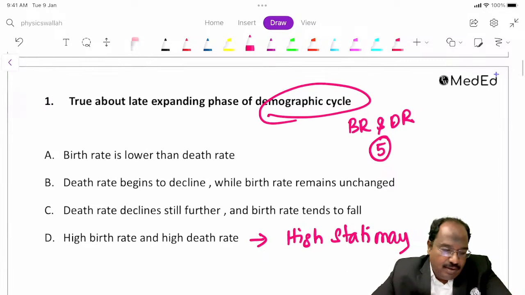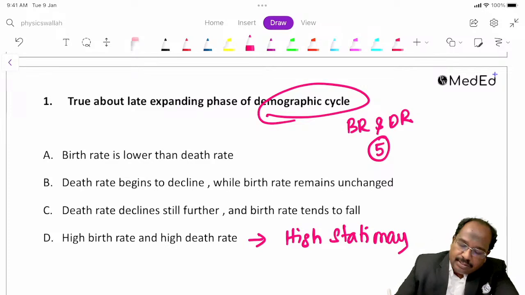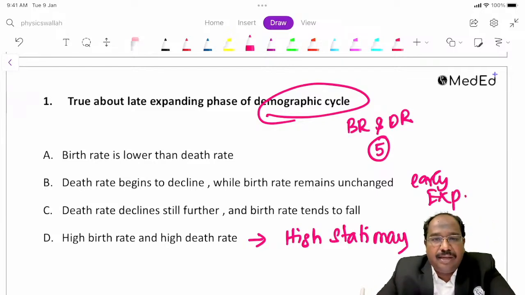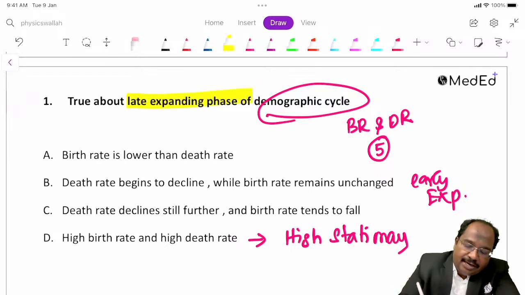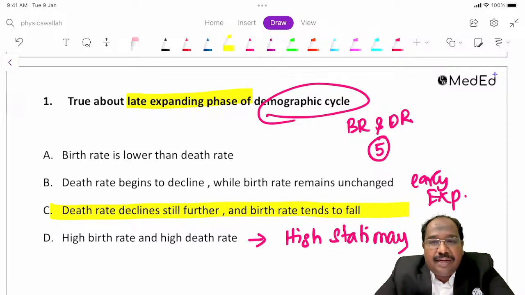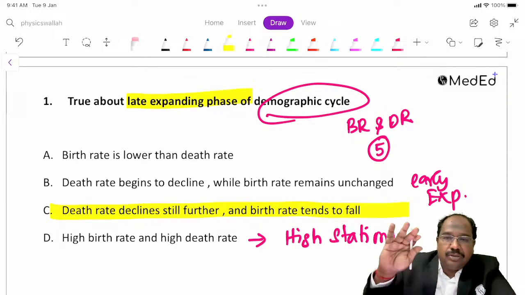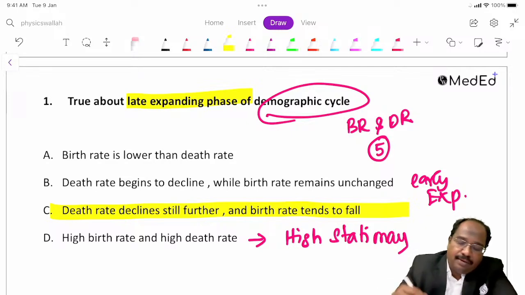Next stage is early expanding. In the second stage, the death rate begins to decline, birth rate unchanged. The third stage, this is the answer, the question is late expanding phase. Birth rate is also lower, death rate is also lower. Birth rate also started declining, and the death rate also started declining. This is late expanding phase.